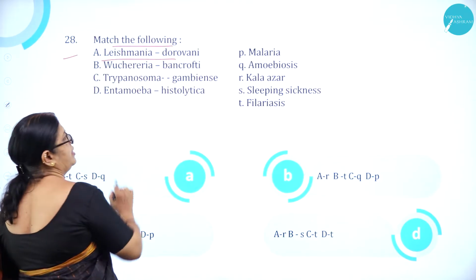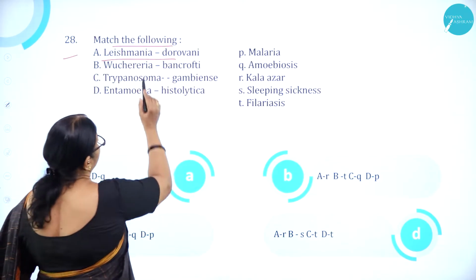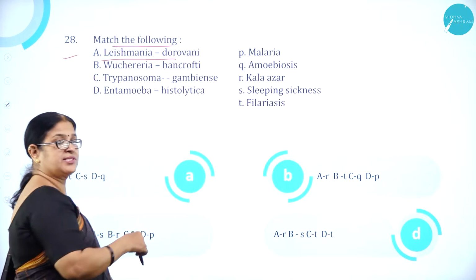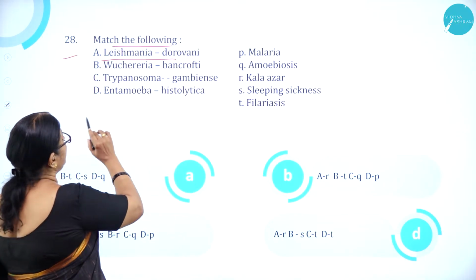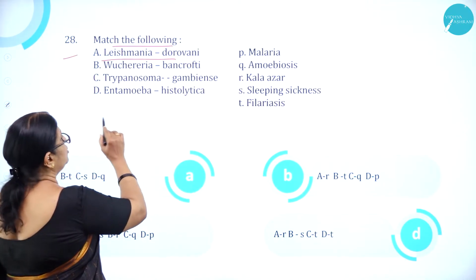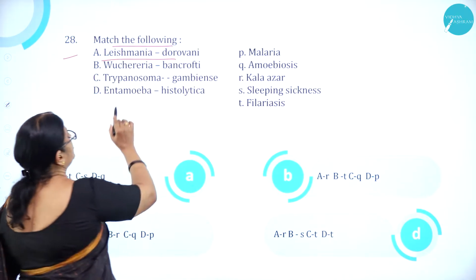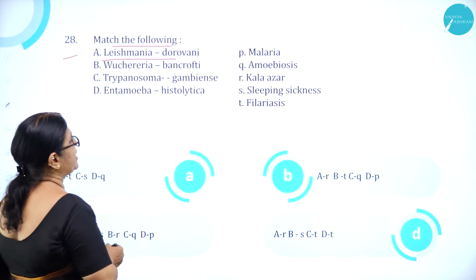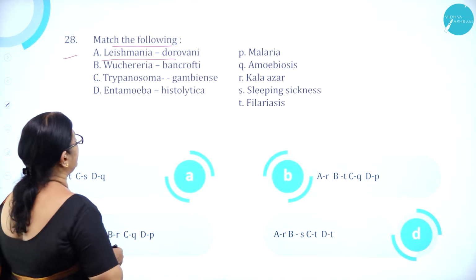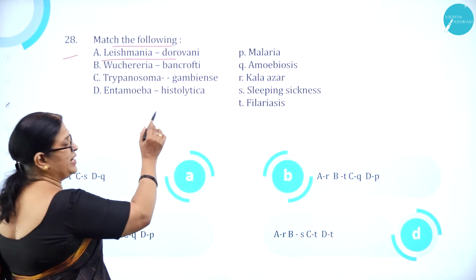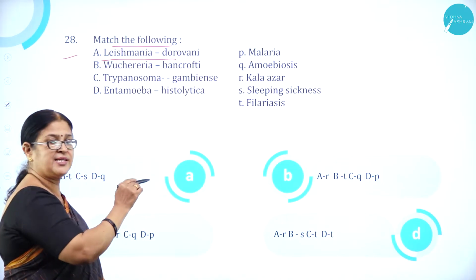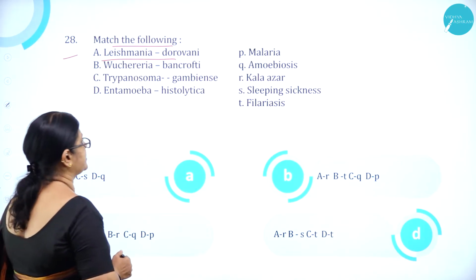Moving on to question number 28, match the following. The name of the causative organism is given in one column and the disease it causes is given in the other column. A, Leishmania donovani, B, Wuchereria bancrofti, C, Trypanosoma gambiense, then D, Entamoeba histolytica. The diseases are malaria, amoebiasis, kala azar, sleeping sickness, and filariasis.